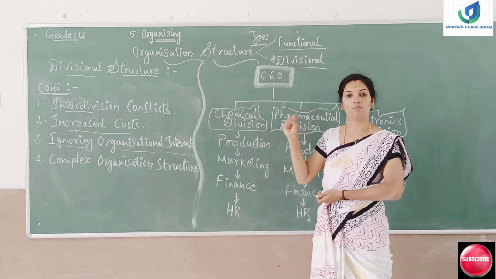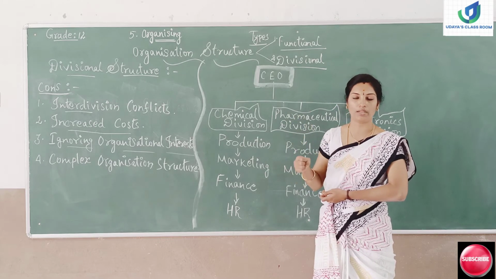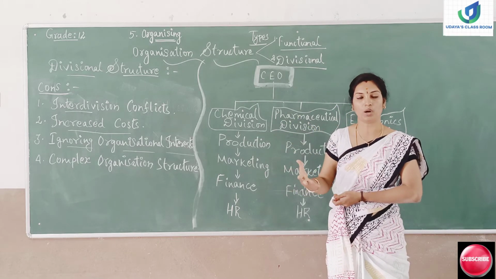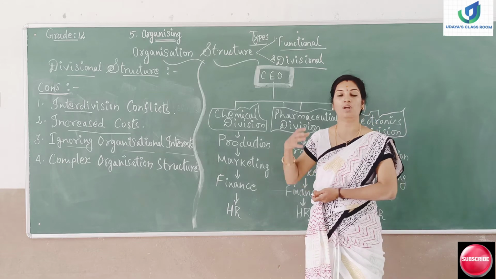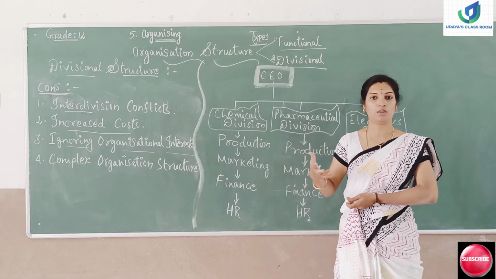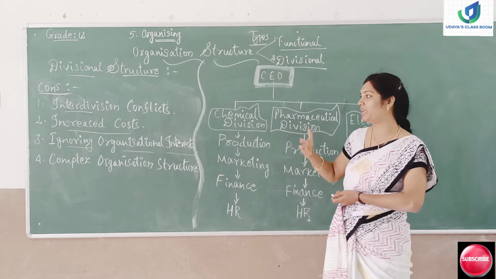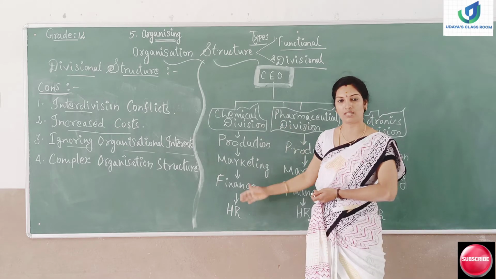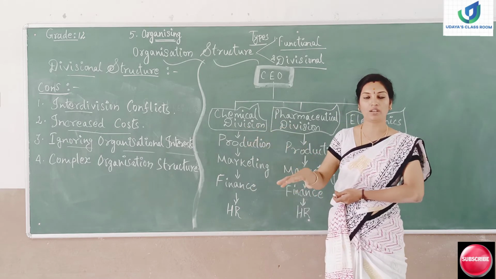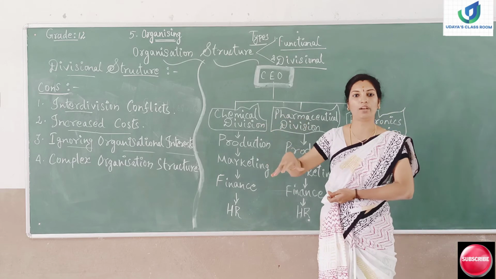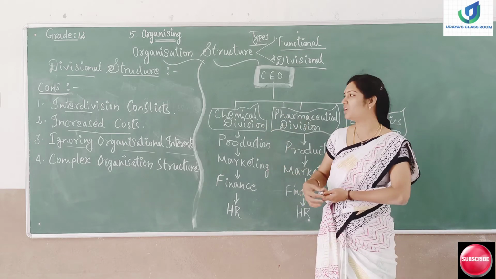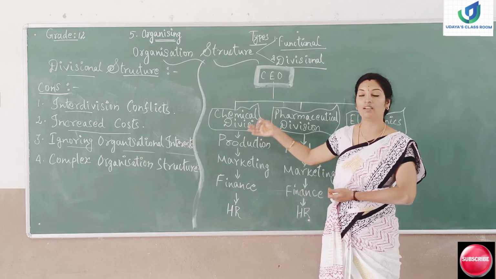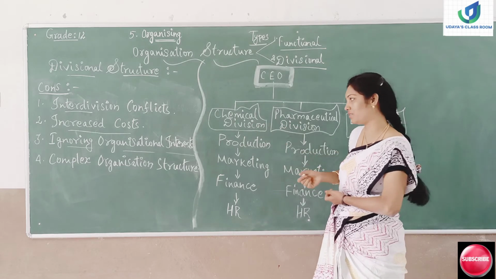So he will get more power and more authority. When he gets more authority, he will try to act very bossy to everyone. Leaving aside the organizational interest, that is the organizational objective, he will show his authority towards the subordinates. So this is one of the cons in the divisional structure.